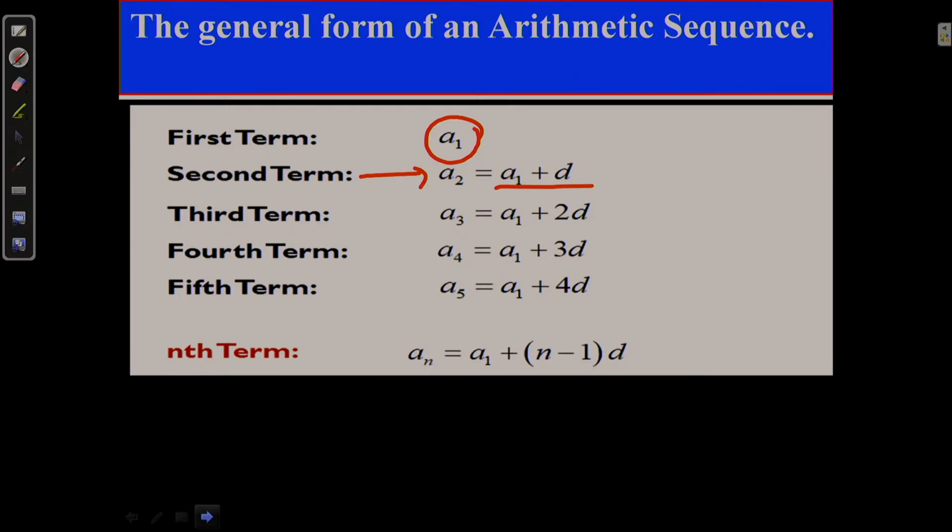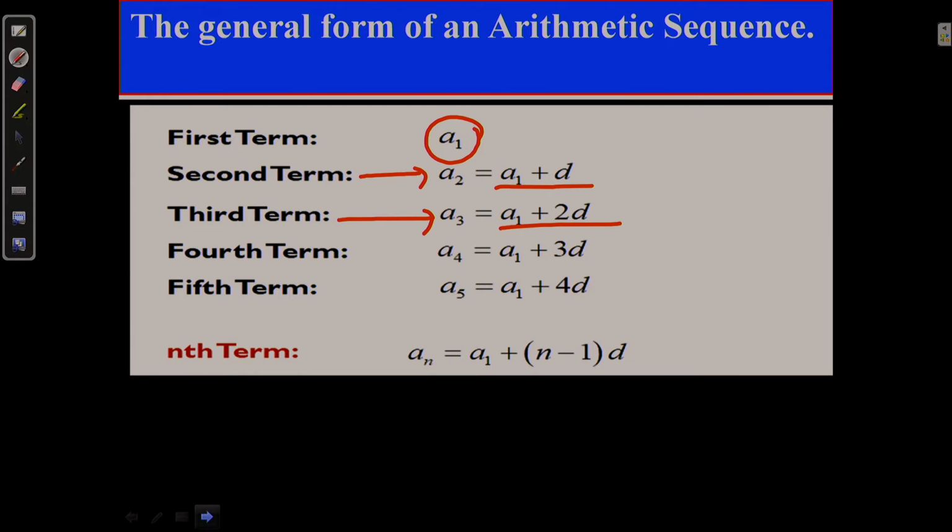Third term, A3, stands for the third term, and it is A1 plus 2D, that means first term plus twice the difference, okay. And fourth term A4 is A1 plus 3D, and fifth term A5 is equal to A1 plus 4D,